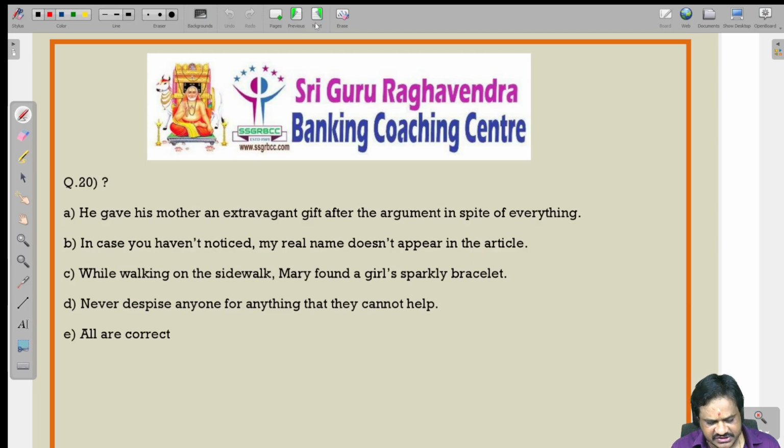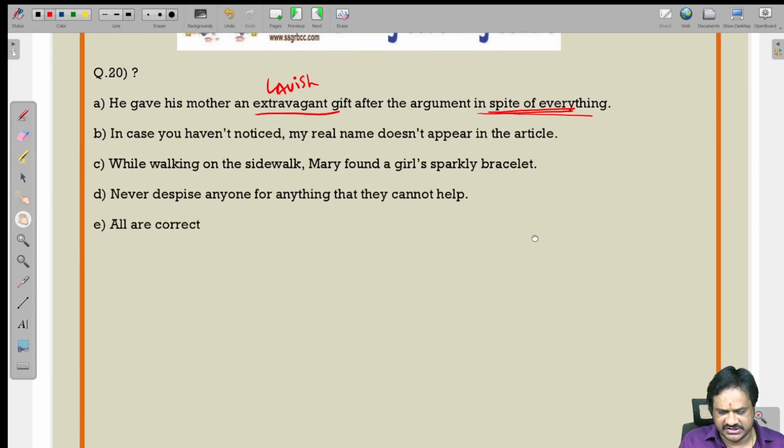He gave his mother an extravagant, which means lavish, gift. After the argument, in spite of everything. So always you should start the sentence with in spite of everything. So here the error is in the first part of the first sentence only.